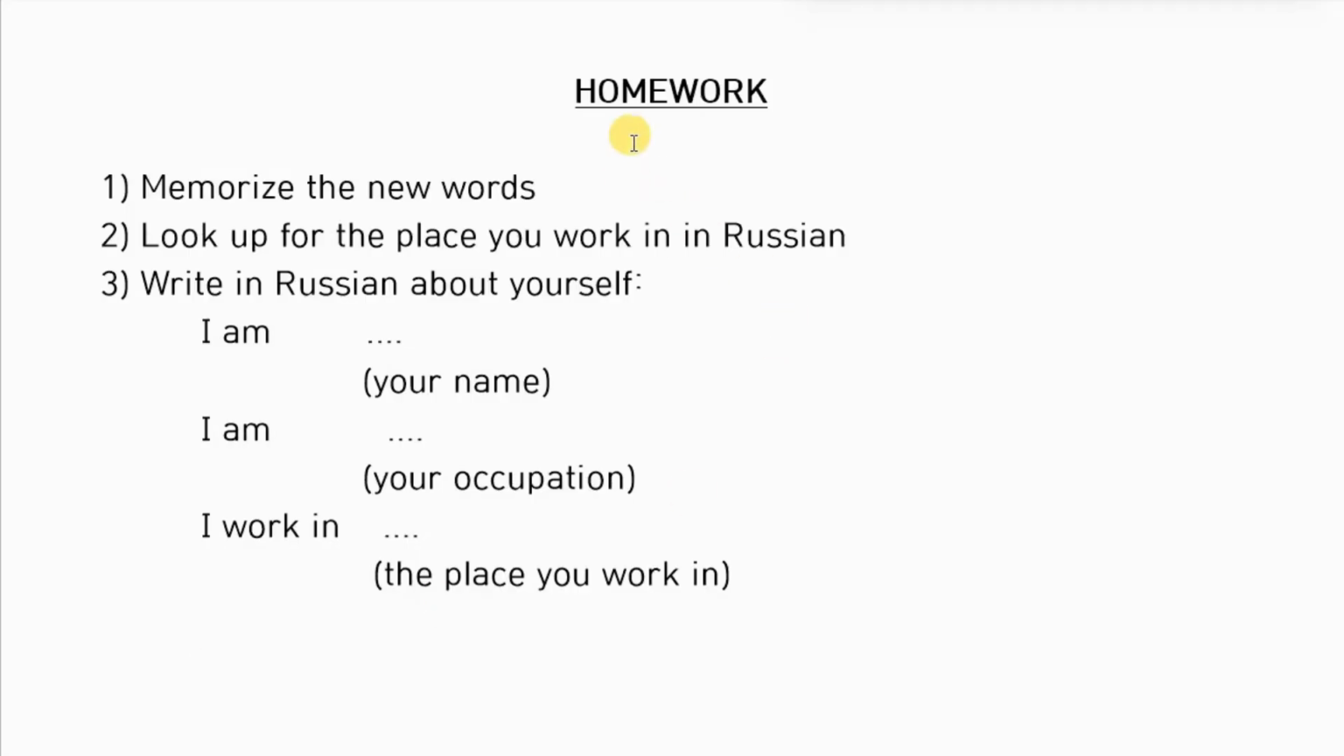Now let's see about the homework. So yes, memorizing the new words, the verb, how to conjugate it. Then look up for the place you work in, what it is in Russian, and write about yourself. Already we have this. I am your name, I am your occupation, and I work in like university, office, factory, or something.